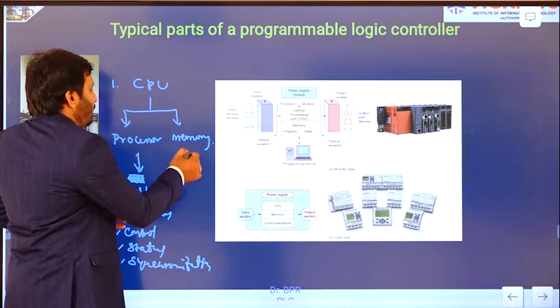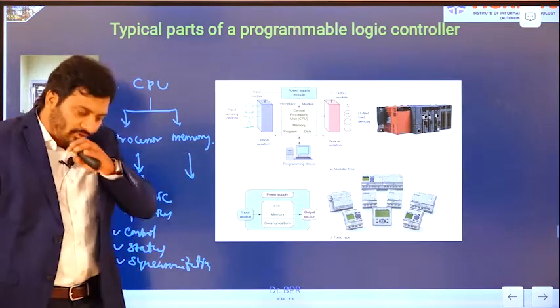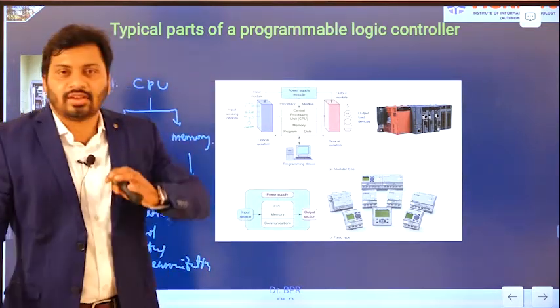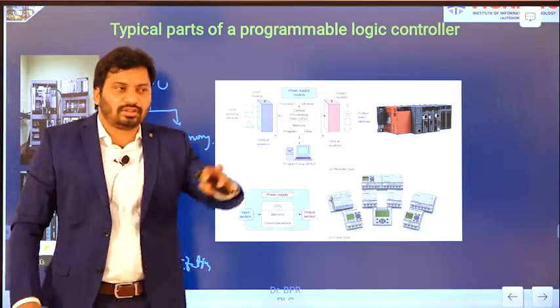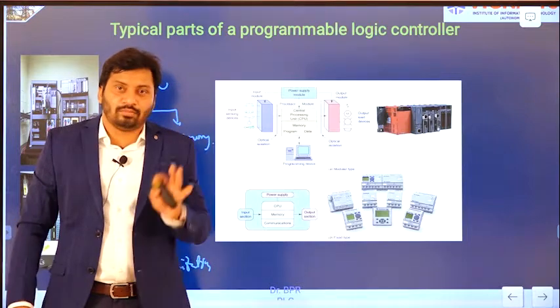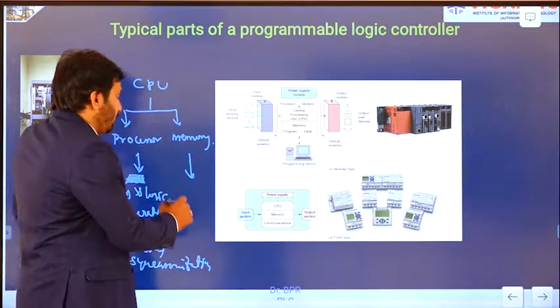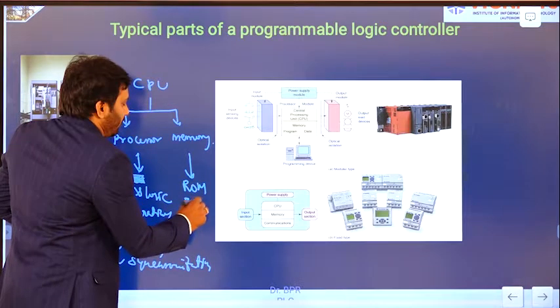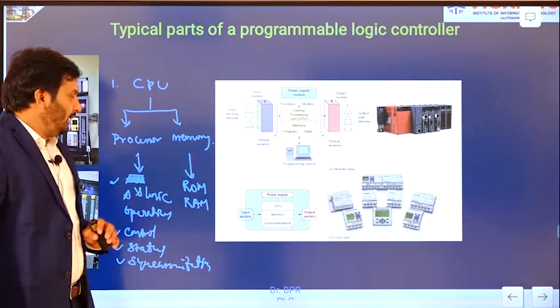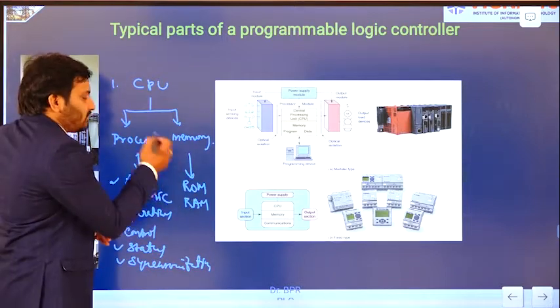And second one, memory is there. You know, different memories are there, those will be discussed later on. By this time you need to understand that in the computer also we have RAM and ROM, right. So both memories are there. Basic thing is ROM and RAM. What is the use of ROM?